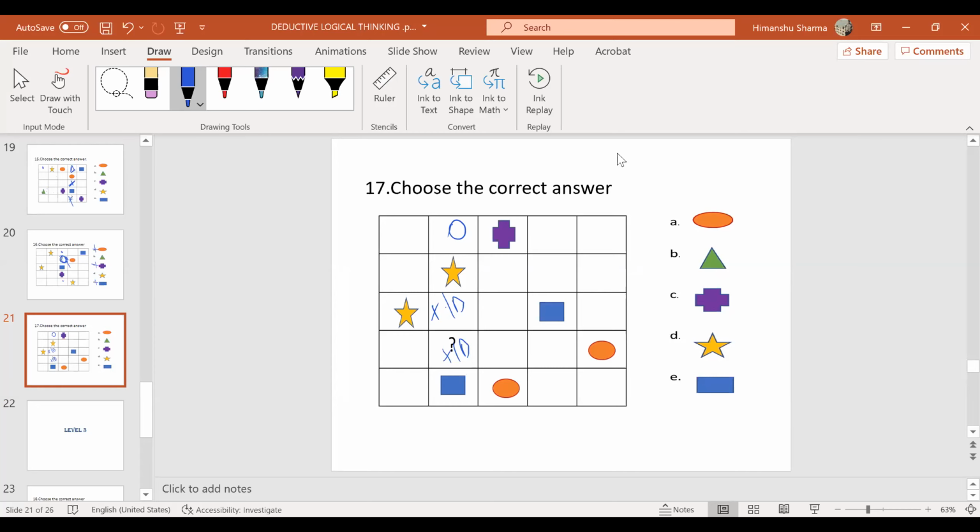Many people are telling triangle, plus. Let us check this one again. So star is gone. So here I cannot have a plus, which means I can have a plus here or I can have a plus here. Okay, so triangle they have not given, so I can have a triangle here or I can have a triangle here. Here what will I have? Here I will have a circle.